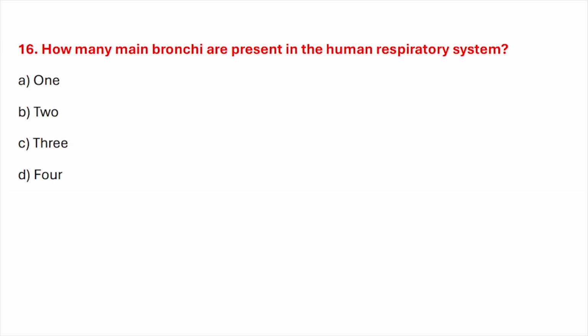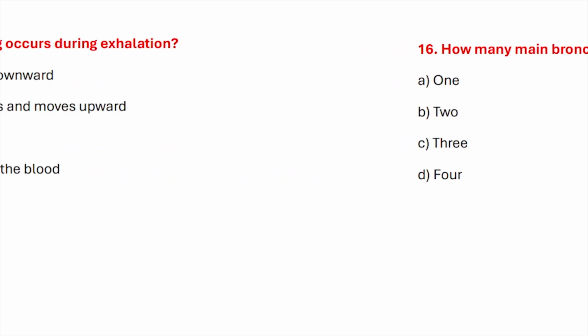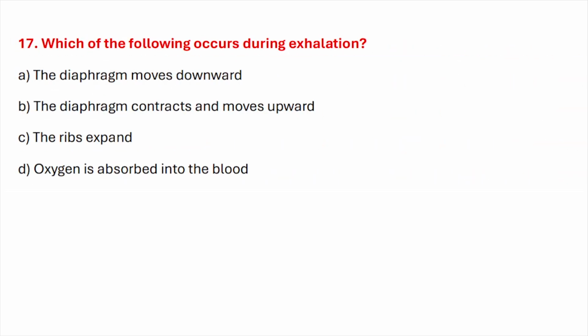Question number sixteen. How many main bronchi are present in the human respiratory system? Correct answer is option B. 2. Question number seventeen. Which of the following occurs during exhalation?